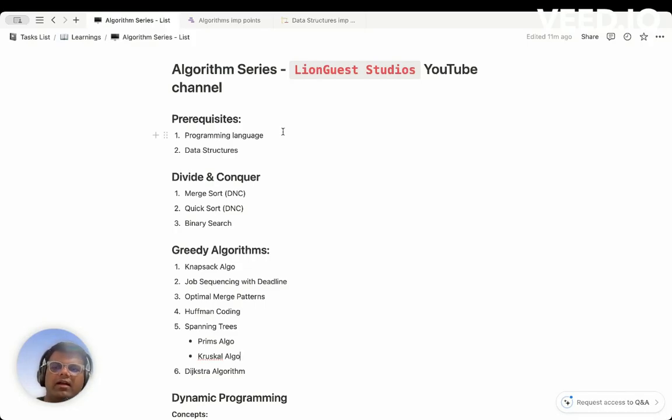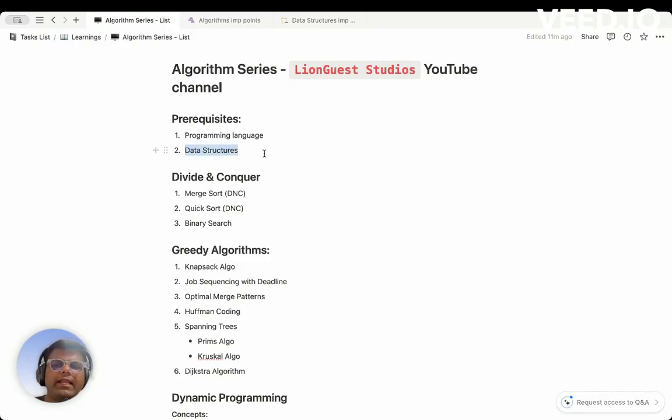For this series, I'm assuming that you are comfortable with a particular programming language. That language could be anything, C, Java, or anything, but for this series, we will be focusing on Java for implementing the code. To understand how an algorithm works, you don't actually require programming language knowledge. For implementation, yes, you should have some understanding, and we will be using Java. If you have knowledge of any programming language, that's fine. C, Java, Python, it really does not matter.